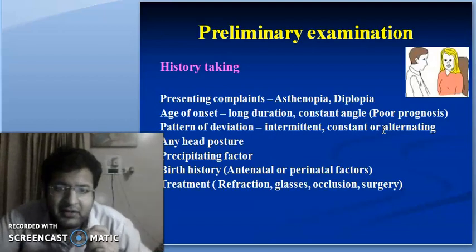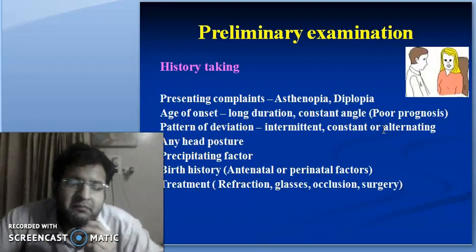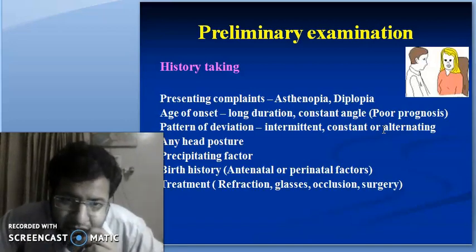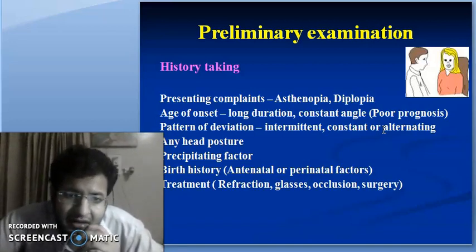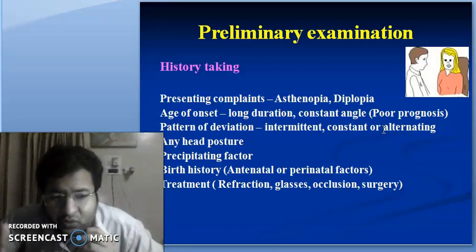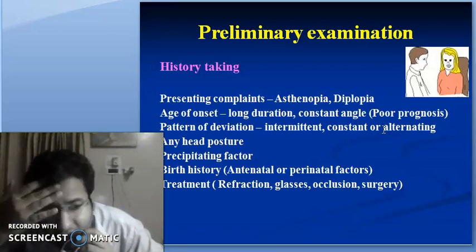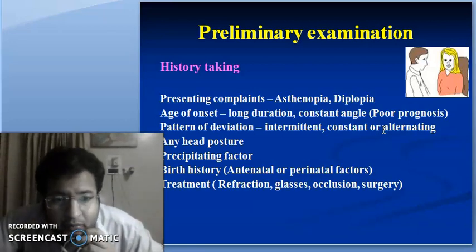What all examinations we have to do when a patient of strabismus comes to us. First is the history taking. We have to focus on the presenting complaints, whether it is asthenopia, that is a headache over the forehead, or there is diplopia.